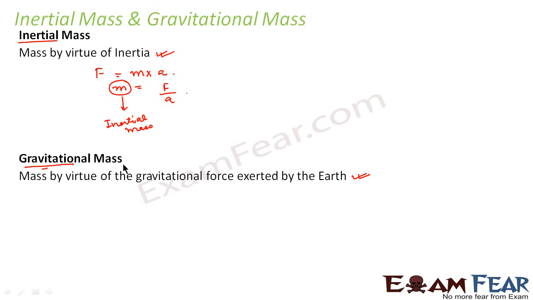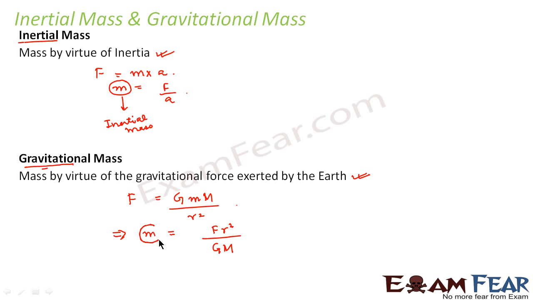When I talk of gravitational mass, I talk of the gravitational force exerted by the earth. That means I talk of the universal law of gravitation, which says F is equal to G m1 m2 by r square. That means here the mass of the object is equal to F into r square divided by capital G into capital M. Here capital M is nothing but the mass of the earth.